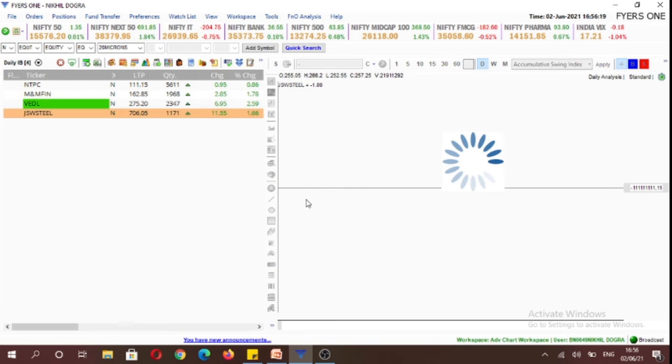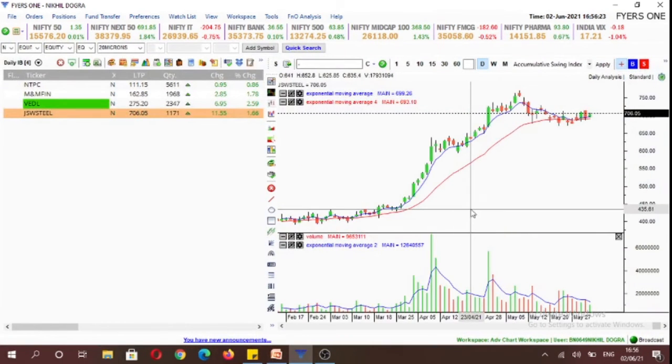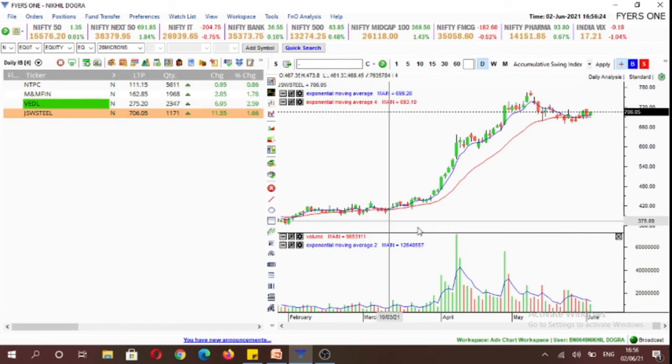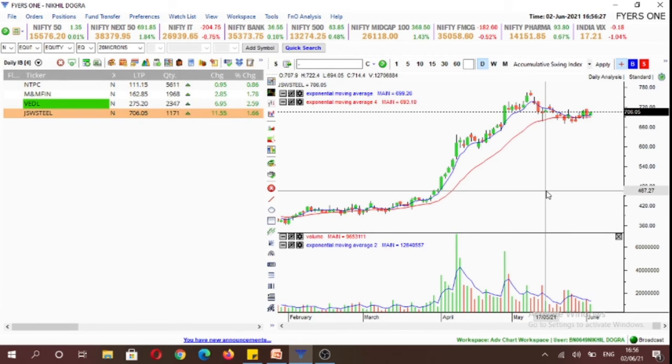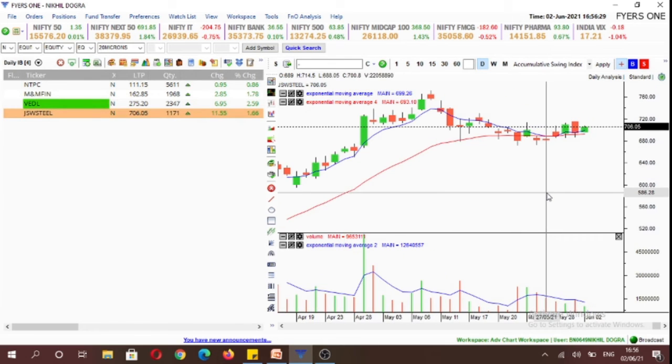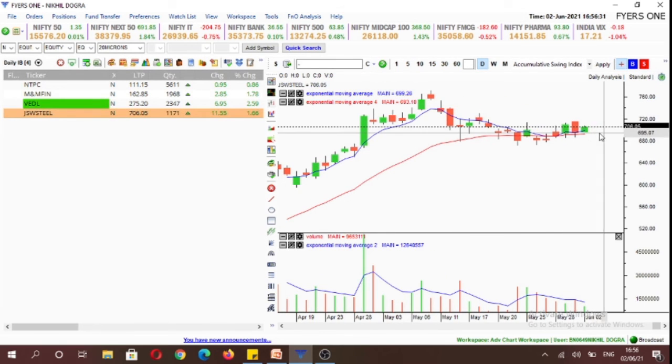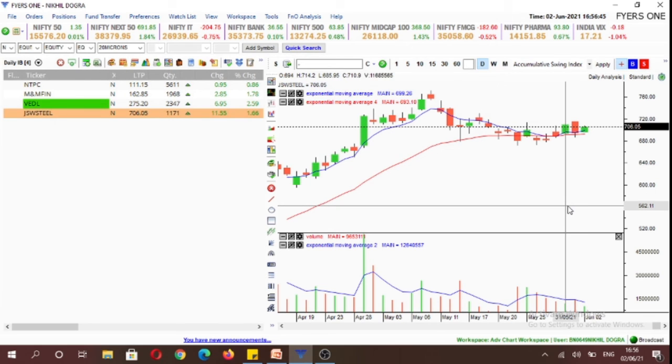And our final stock is JSW Steel. Again, in terms of trend, it has a bullish 5-day, 20-day exponential moving average crossover, and we formed an inside candle. So above 709.1, we would establish a long position with a normal size, and below 696.45, we can establish a short position with half our normal size.